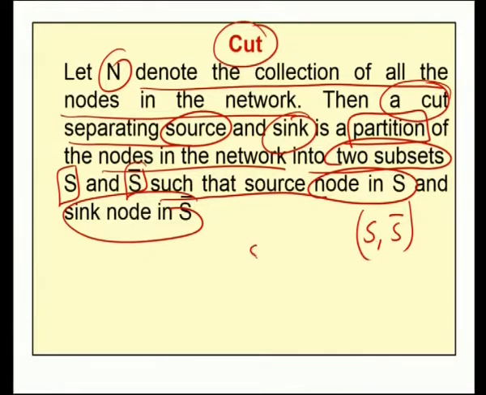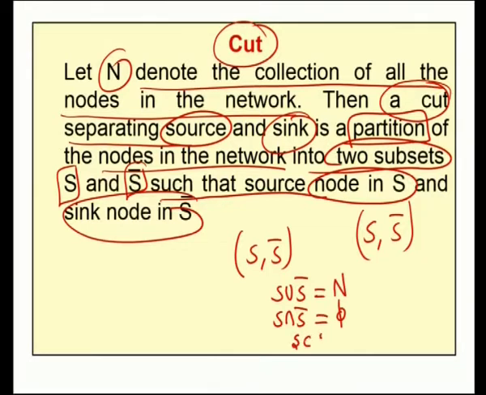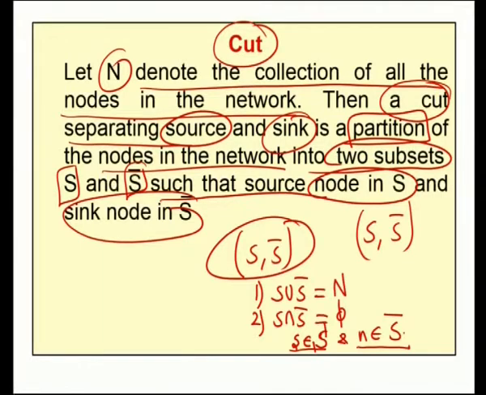So, mathematically, (S, S bar) is said to be a cut if it satisfies the following conditions: S union S bar equal to the collection of all nodes of the given network diagram, S intersection S bar should be empty, and the source node is in the set S and the sink node, which is N, should be in S bar.